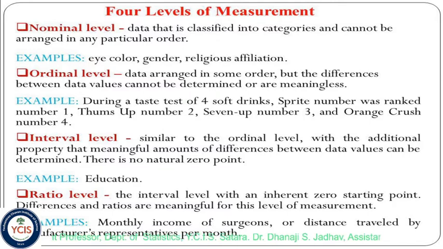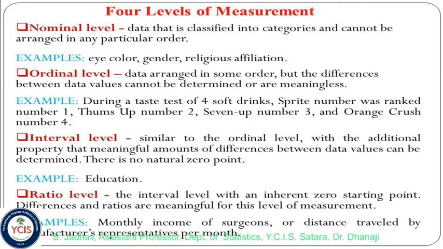Ordinal level: data arranged in some order. Here order is important, but the difference between the data values cannot be determined or is meaningless. For example, during a test of 4 soft drinks, Sprite was ranked first, Thums Up second, 7Up third, Orange fourth. These are the rankings.